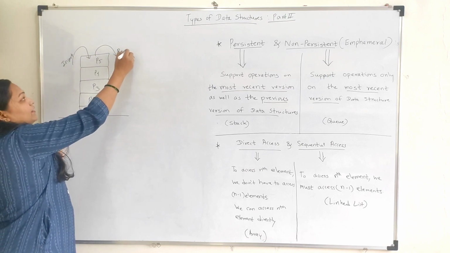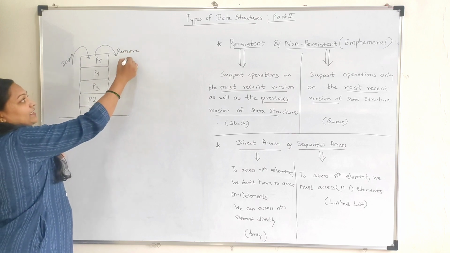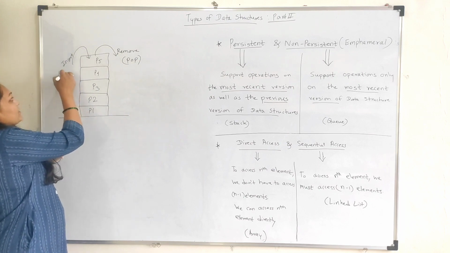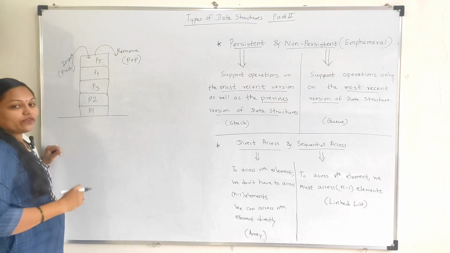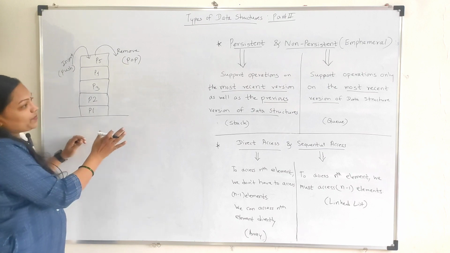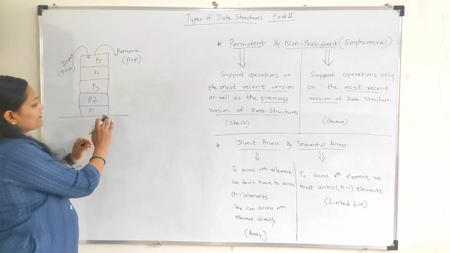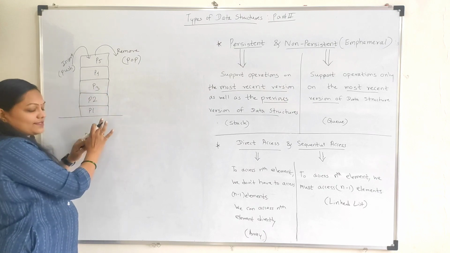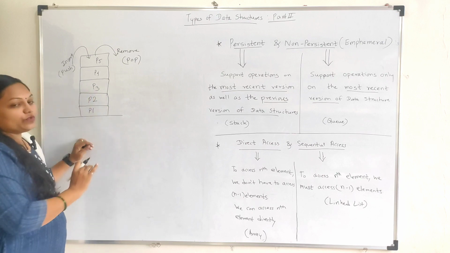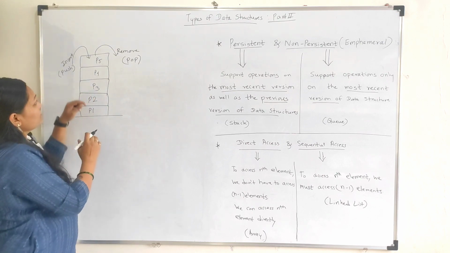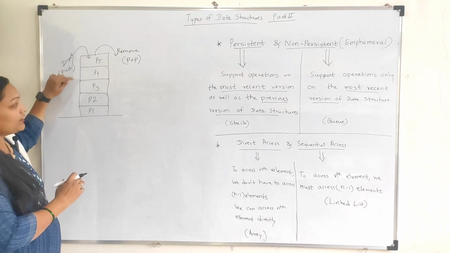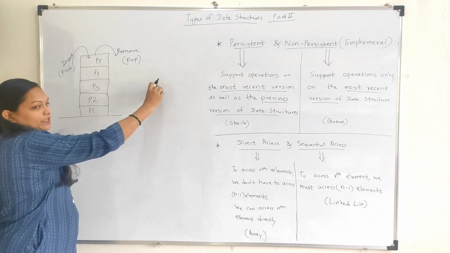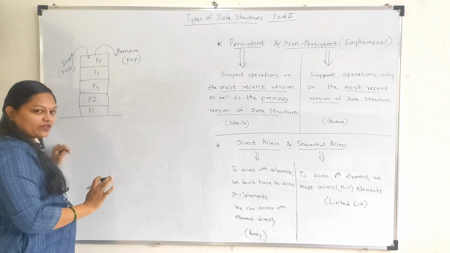So this is removing a particular data, that we can say as a pop in case of a stack, and this operation we can say as a push in case of a stack. So these are the properties of a stack. So let's see this example. If you want to perform operation on this data structure, we want to remove suppose P3. Firstly we need to remove P5, then we need to remove P4, then P3. We cannot directly remove this P3. That is not a property of a stack.